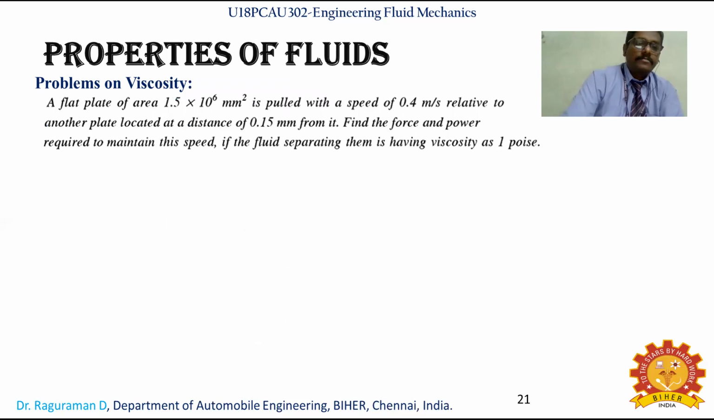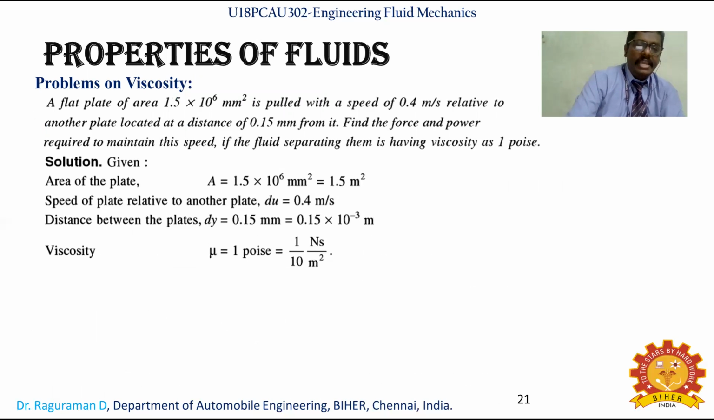Another problem. In this problem the given data are: the area is 1.5 into 10 power 6 mm square, converting into meter square, because meter is the standard unit for linear units. Similarly, the velocity is given directly in meter per second, and the distance is given as 0.15 mm, so you convert into meter. The viscosity is given in poise. For the conversion of poise into Newton second per meter square, we know 10 poise is 1 Newton second per meter square. So 1 poise equal to 1 by 10 Newton second per meter square.